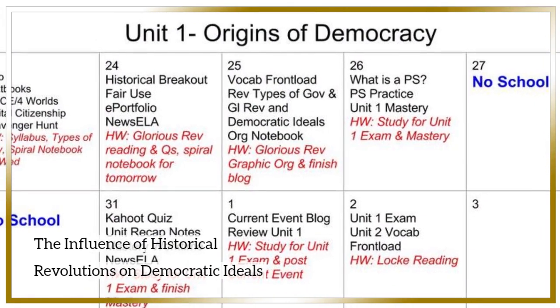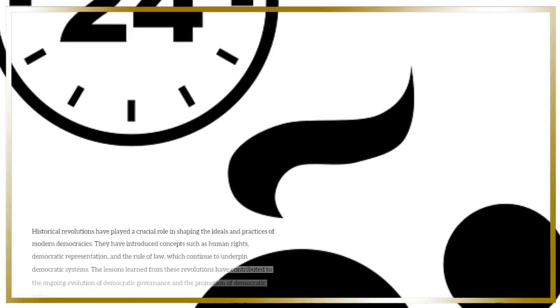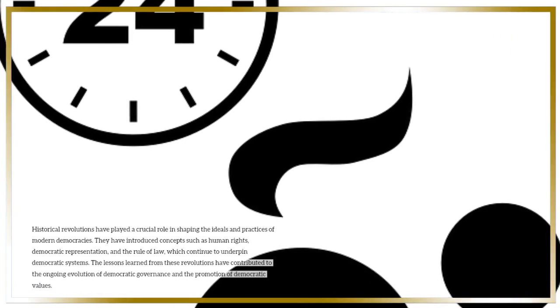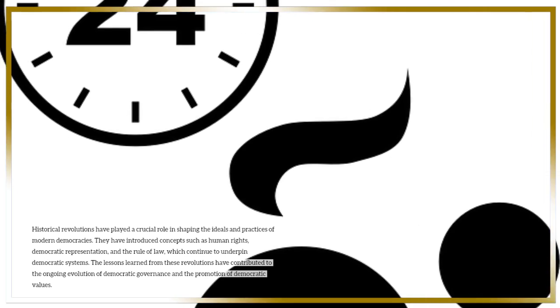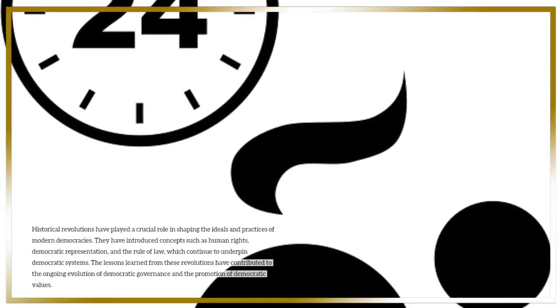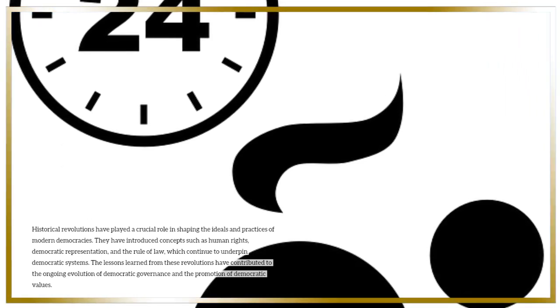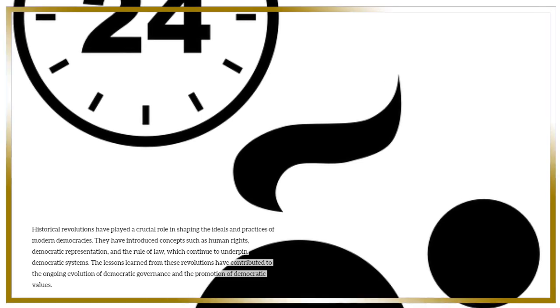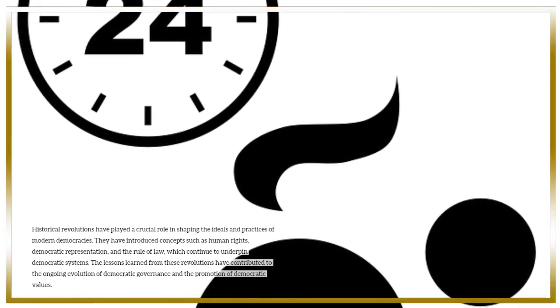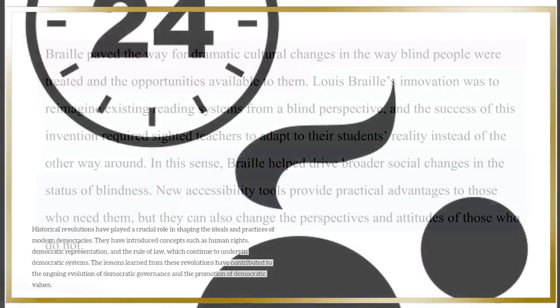The influence of historical revolutions on democratic ideals. Historical revolutions have played a crucial role in shaping the ideals and practices of modern democracies. They have introduced concepts such as human rights, democratic representation, and the rule of law, which continue to underpin democratic systems. The lessons learned from these revolutions have contributed to the ongoing evolution of democratic governance and the promotion of democratic values.